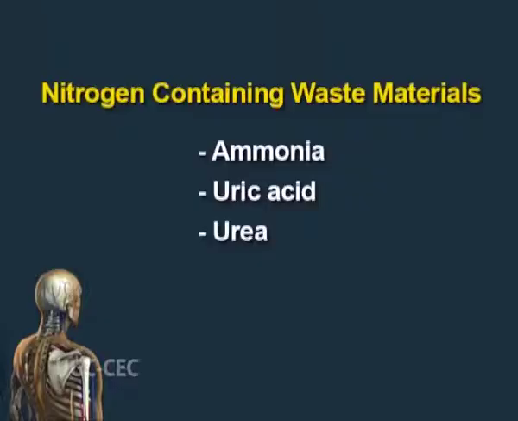The nitrogenous wastes are the principal excretory product and are mainly formed as end products of protein metabolism. The principal nitrogenous waste products vary in different animals depending on their evolutionary history and their habitat. There are three main nitrogen-containing waste materials excreted by animals, which are ammonia, uric acid and urea.